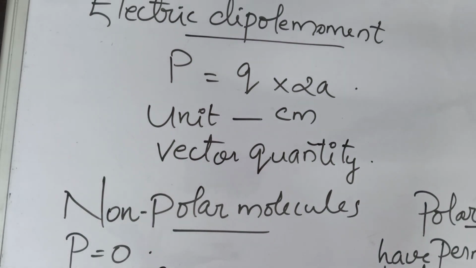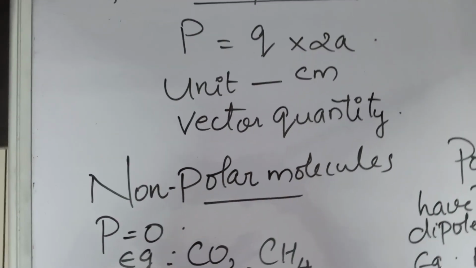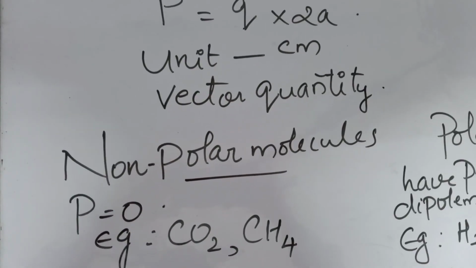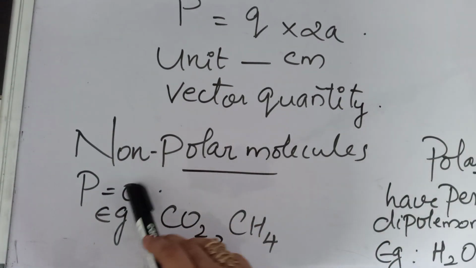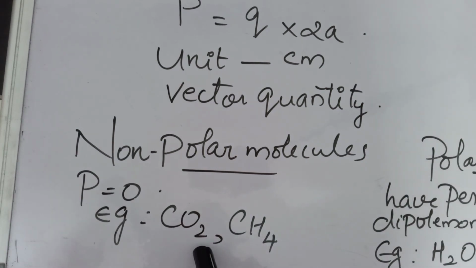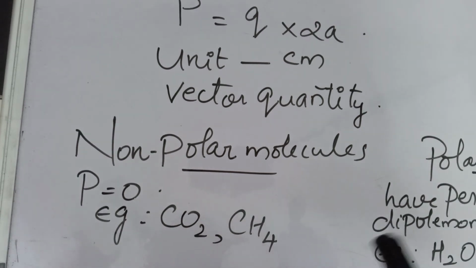That means there will be no difference between the positive and negative charges, so the dipole moment will be 0. This is very important to understand. For example, CO2 and CH4 have dipole moment 0, so they are examples of non-polar molecules.